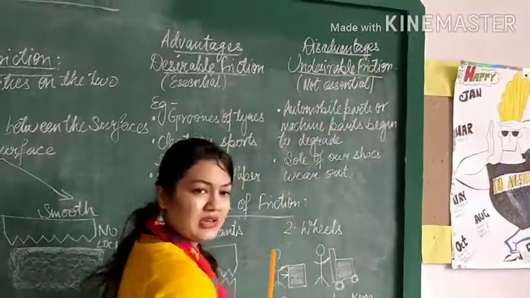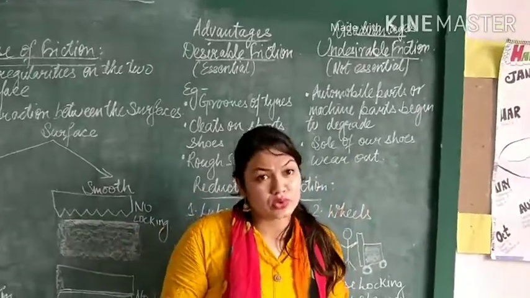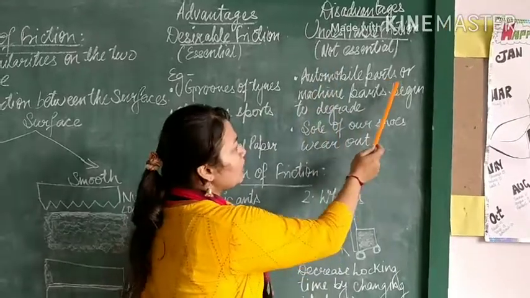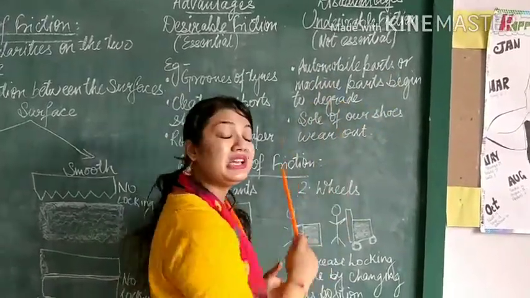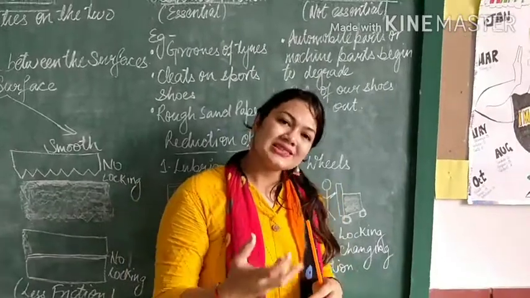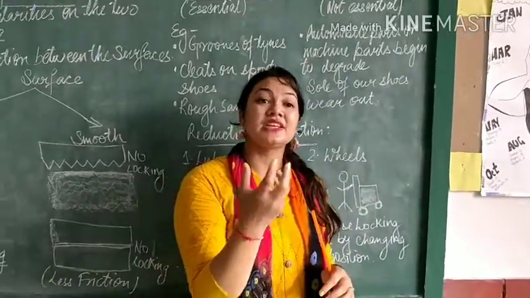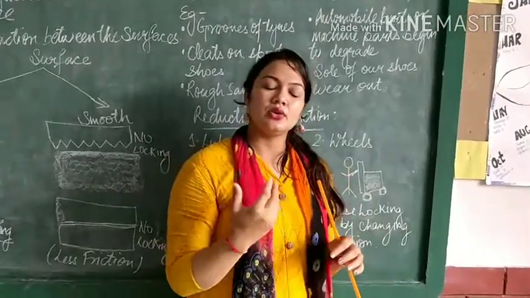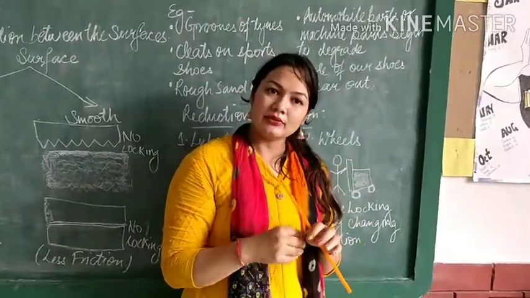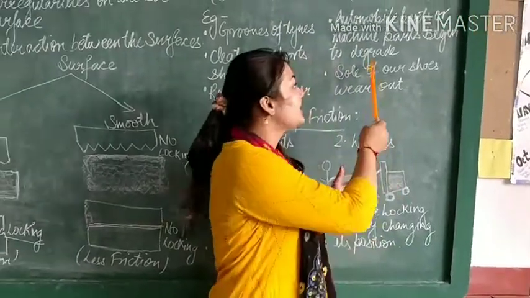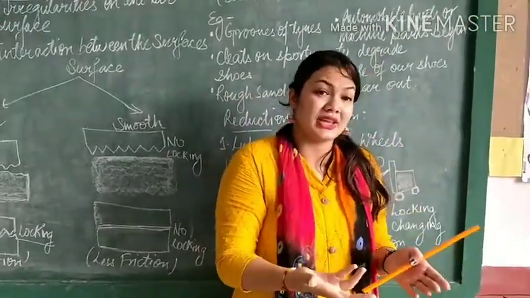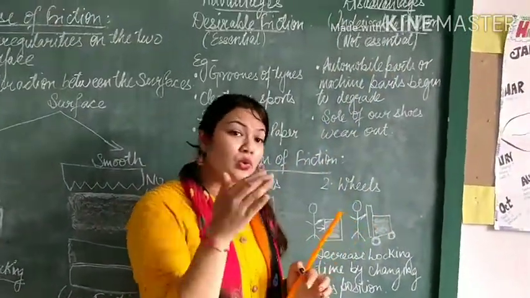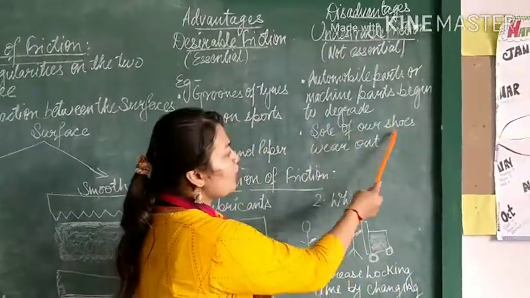Next, undesirable friction. That means friction which is not good for us and we don't want, but it already exists. Like automobile parts or machine parts begin to degrade after some time. You must have seen a grinder or any machine in industry. After some time they start misbehaving or they just degrade, they get spoiled. Why does this happen? This is happening because of friction, and we don't want that. Second, the soles of our shoes wear out.